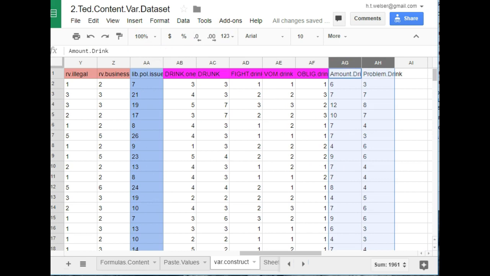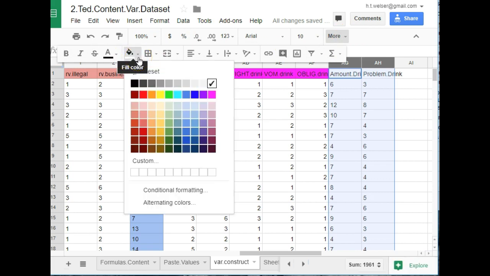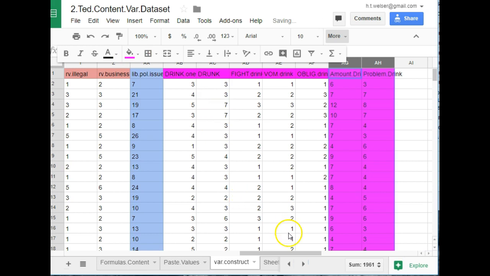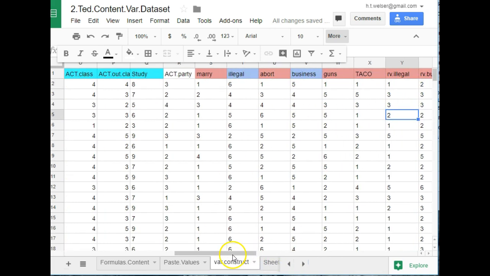So now these variables here are ones I'm going to use in my analysis. So I'm going to highlight them as a whole column. I think it doesn't matter too much if it's hard to read, so I'll just go with the pink there. Then let me go back over here. I'm not going to include these variables because I'm using this index instead. This one I think I'm going to use directly. This party one, maybe I'll make this one pink also.